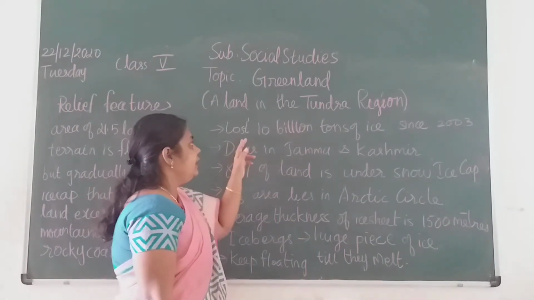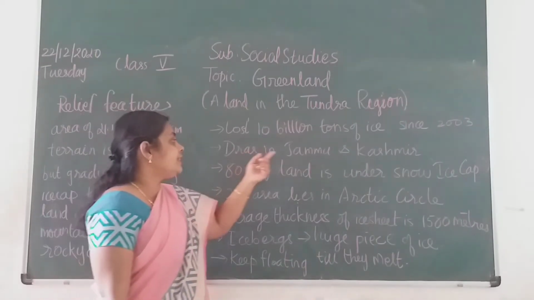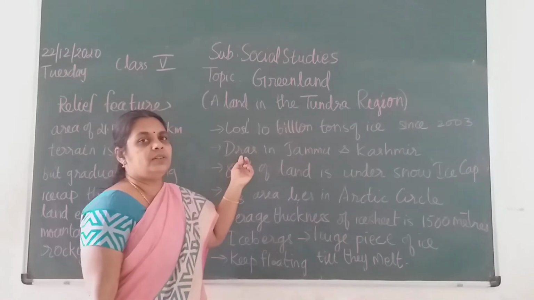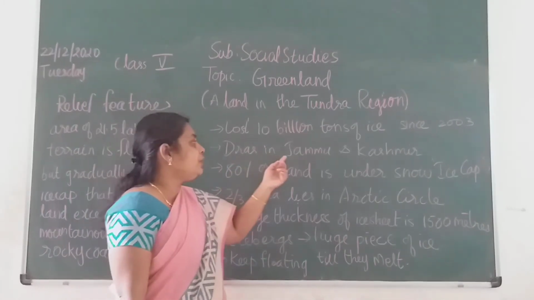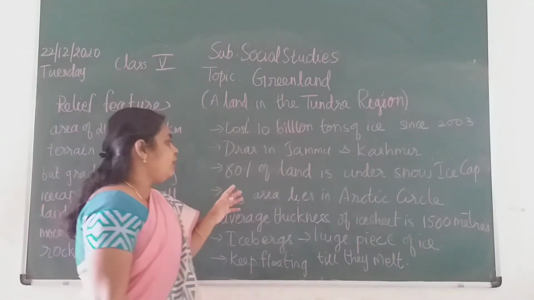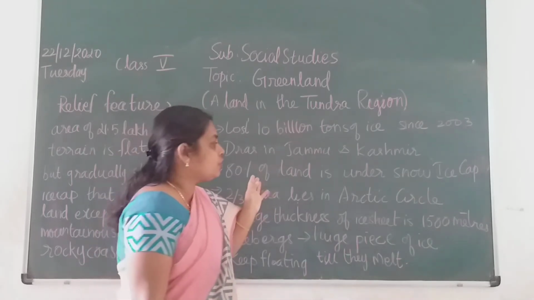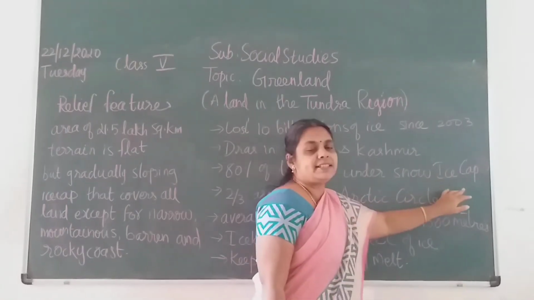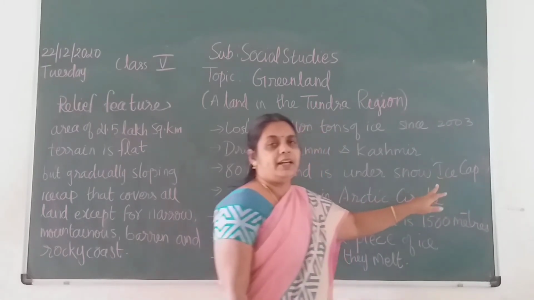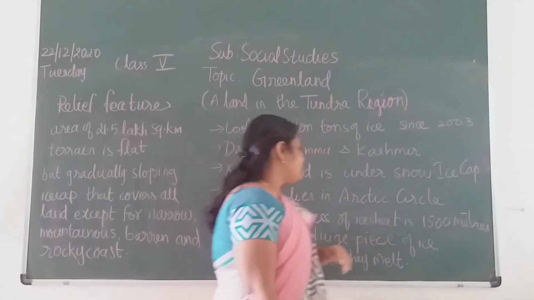The next one, the same Greenland climate, where in India do you have it? It is in Jammu Kashmir, children. The place is Dras. Dras in Jammu Kashmir has the same type of climate. And then next one, almost 80% of the land is covered with the snow. That is called ice cap. As the area is covered with the snow, it is called ice cap, children.